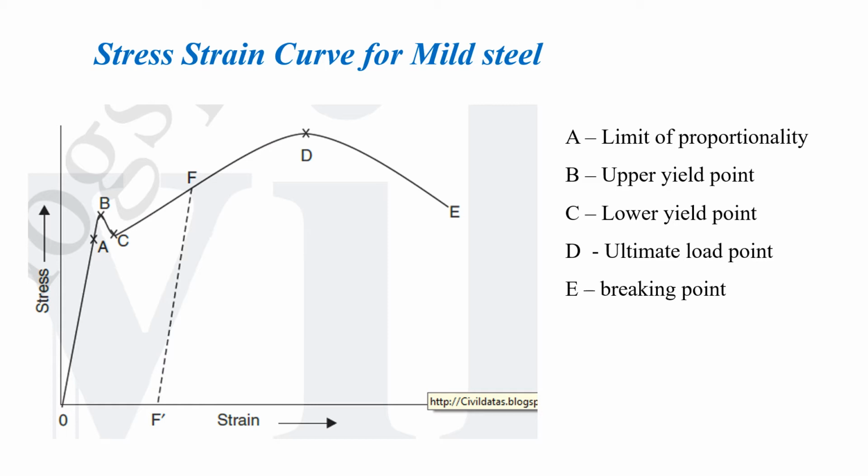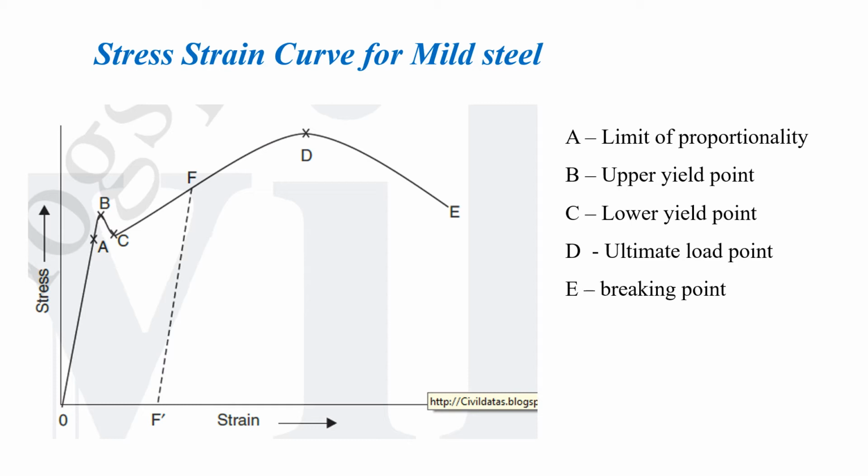So A represents the limit of proportionality, B is the upper yield point, C represents the lower yield point, D is the ultimate load point, and E is the breaking point. The load at point D divided by the cross-sectional area will give the ultimate stress, and the load corresponding to E divided by the cross-sectional area will give the breaking stress.